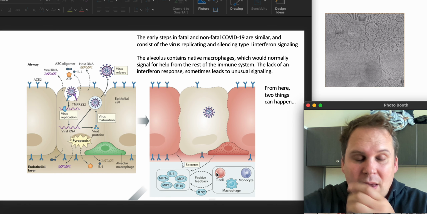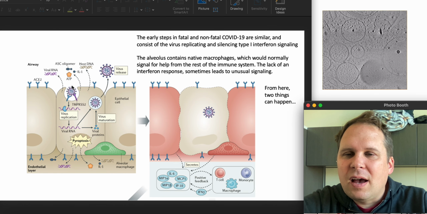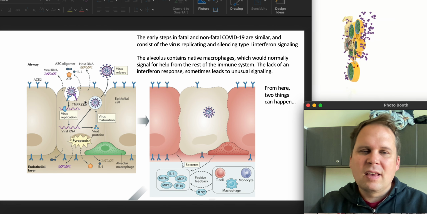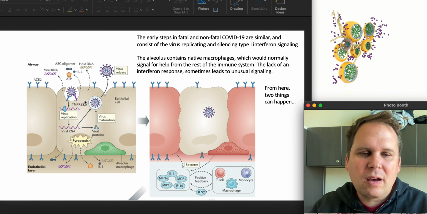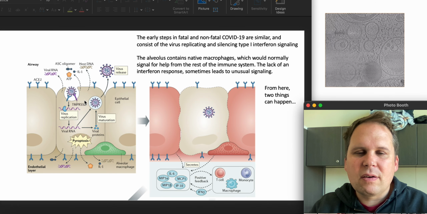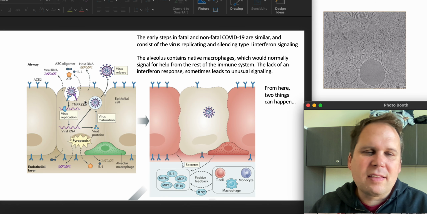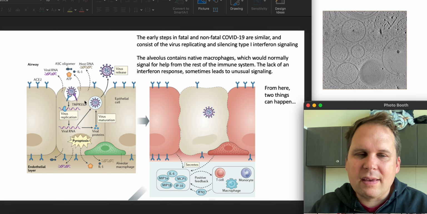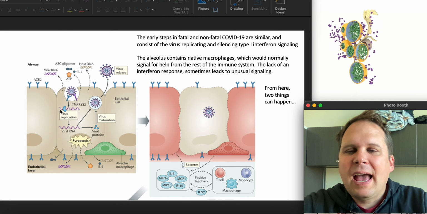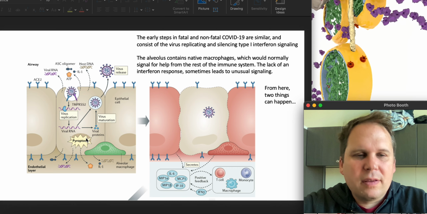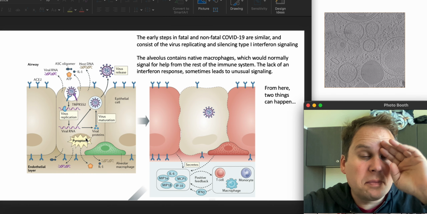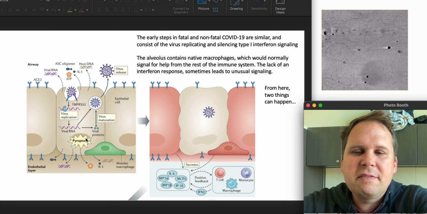Okay, so when the virus comes into a cell, we know it's going to need to bind to ACE2 and to one of the proteases. TMPRSS2 is going to be the most common one on lung cells. It can also go in by a different route. There's a thing called a cathepsin enzyme that can cut at the same site, but it does it in a different way compared to TMPRSS2. Anyway, as the virus grows, it will set off the cell, and the cell will start to release signals that indicate that it is infected.